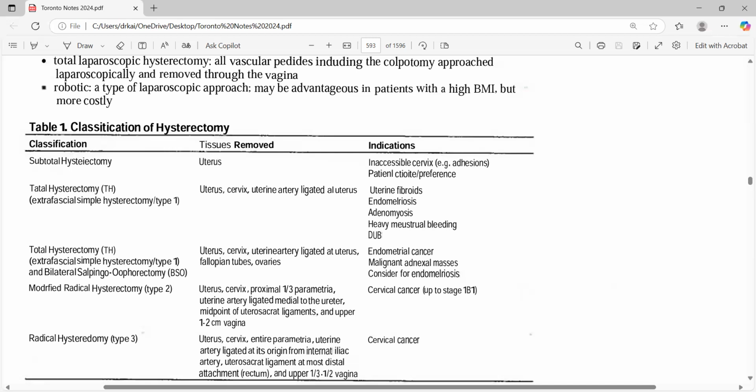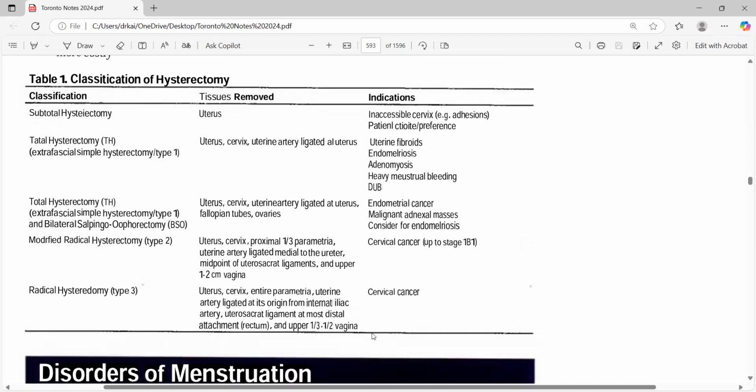Maybe she's having this in cervix cancer. So if she's having vaginal discharge and presenting to you after a radical hysterectomy, what will you do in this case? You have to look for vaginal causes, like bacterial vaginosis or yeast infection, those kinds of symptoms. But if it's a subtotal hysterectomy, in that case, it could be related to the cervix.